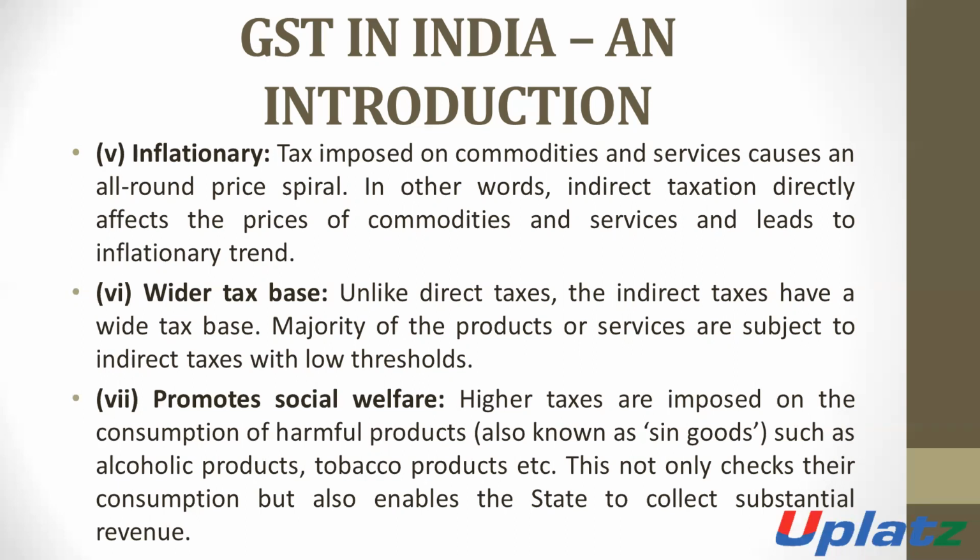Means when the goods are manufactured by the manufacturer and the manufacturer sells such goods to the wholesaler, the manufacturer charges cost plus profit and the amount of GST. The wholesaler sells such goods to the retailer. He will charge the value of such goods plus the amount of GST. The price will be increased.